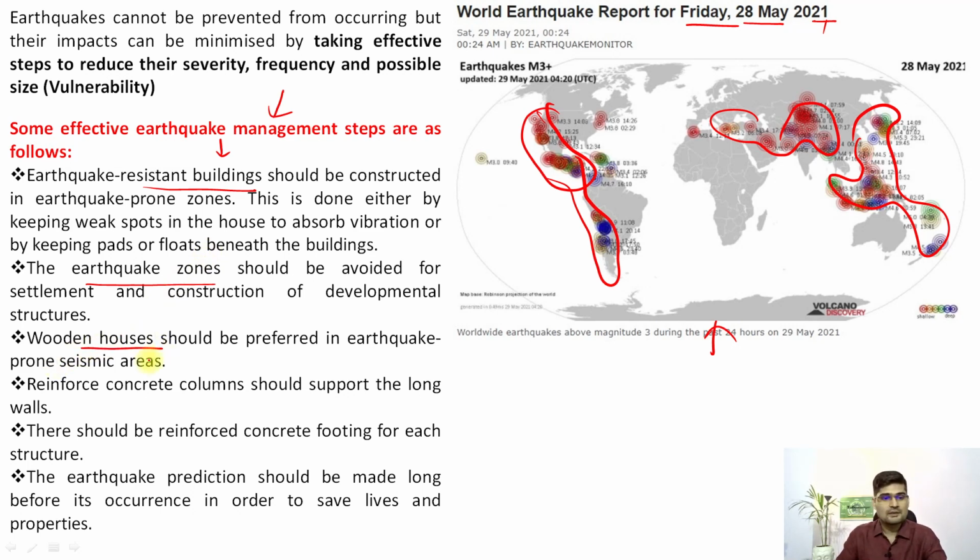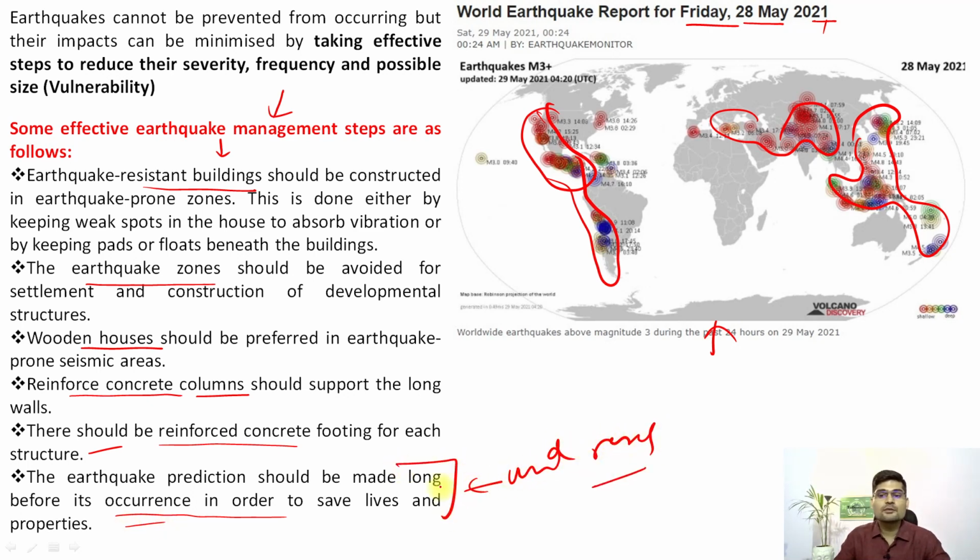Wooden houses, that is important. Reinforced concrete columns should support long walls. That's important. And there should be reinforced concrete footing for each structure. That's important. And earthquake prediction should be made long before its occurrence in order to save lives. But earthquake prediction is still under research, so we have not yet had the breakthrough of predicting earthquakes.